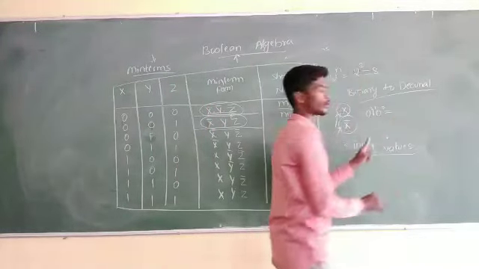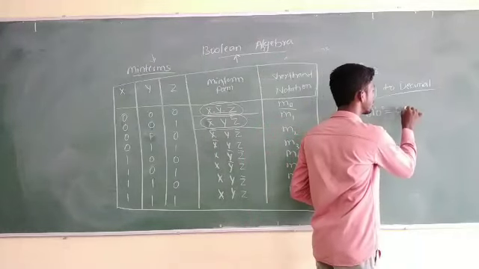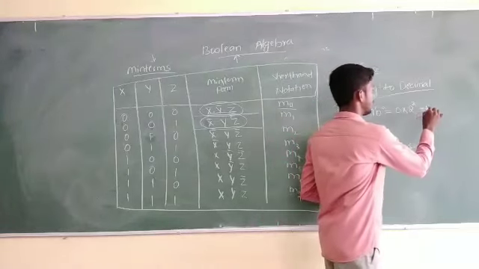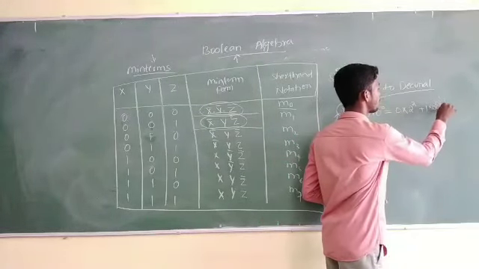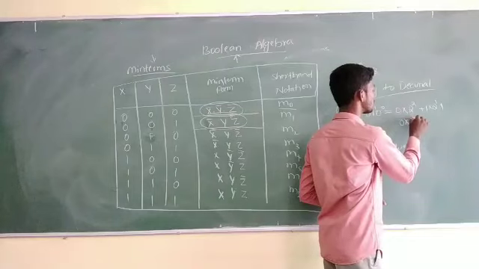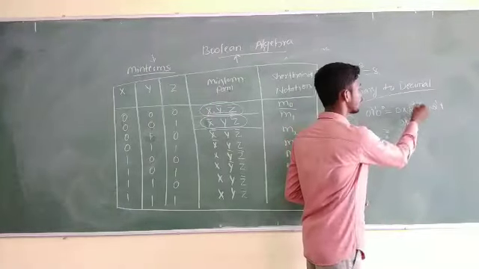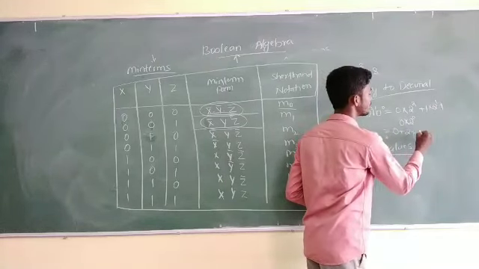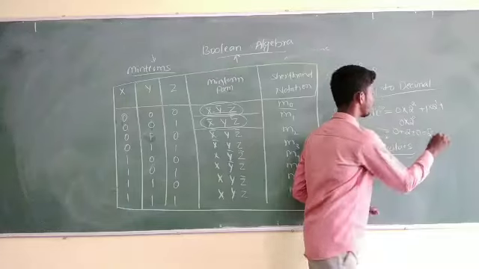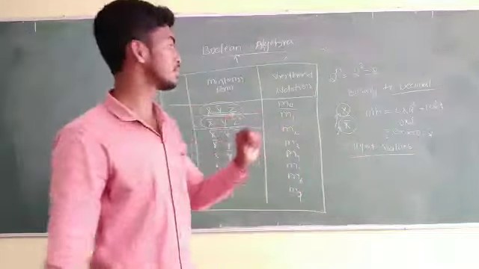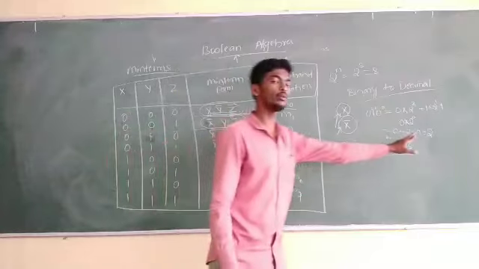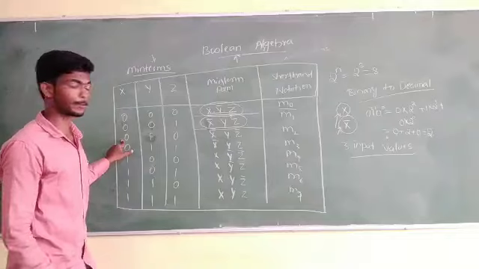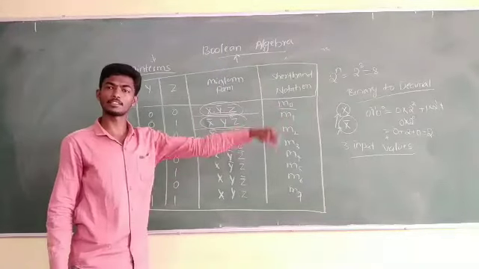Here it equals 0 into 2 to the power of 2, plus 1 into 2 to the power of 1, plus 0 into 2 to the power of 0. That means 0 into anything is 0, plus 1 into 2 is 2, plus 0 into anything is 0. So you will get 2. So for the 0, 1, 0 combination you will get the value 2. So 0, 1, 0, that is the third input, and we have got the decimal value 2.